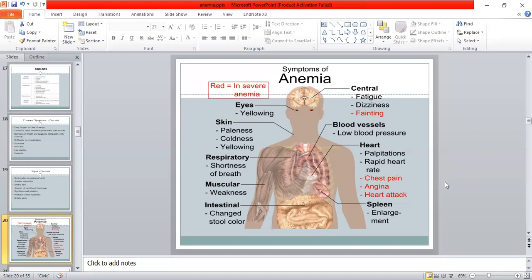And in the spleen, there will be spleen enlargement. In the eyes, there will be yellowness. In the skin, there will be pale, cold, and yellow. In the respiratory system, there will be shortness of breath. In the muscular system, there will be weakness of the muscle. And in the intestinal system, there will be changed stool color.